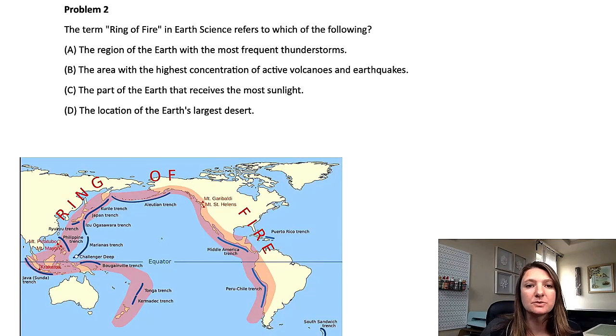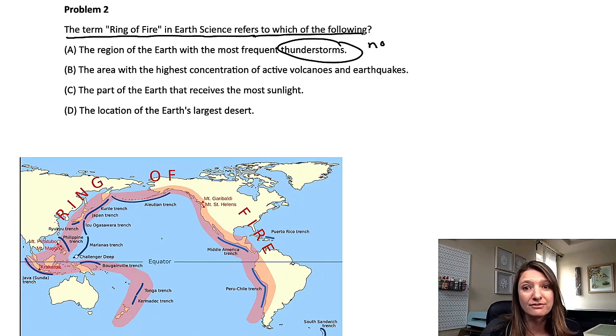Okay, so problem 2. The term ring of fire in earth science refers to which of the following? A, the region of Earth with the most frequent thunderstorms. And here's a clue here. Thunderstorms aren't fire, right? So we can kind of cross that off right away. B, the area with the highest concentration of active volcanoes and earthquakes. That does involve fire.